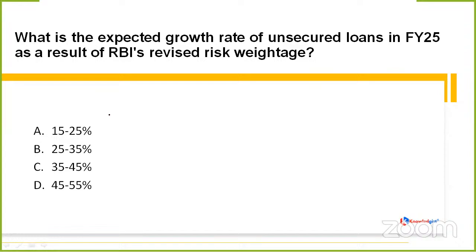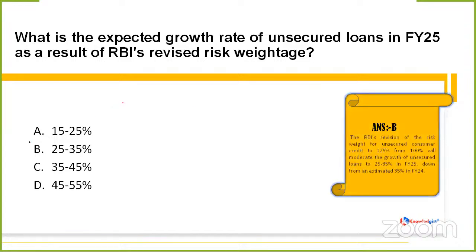So Purvi is saying option B, Athar B, Amit A, and yes, Purvi is absolutely right, which is given without any collateral. Yes, the example is also personal loans. Good. So the correct option this time, friends, is option B, that is 25 to 35%.